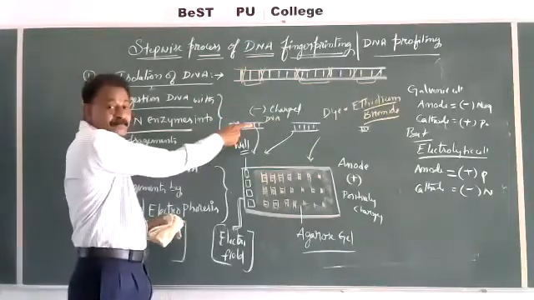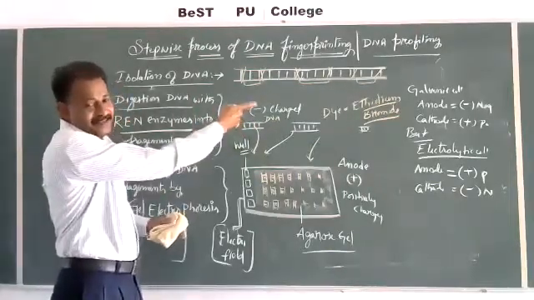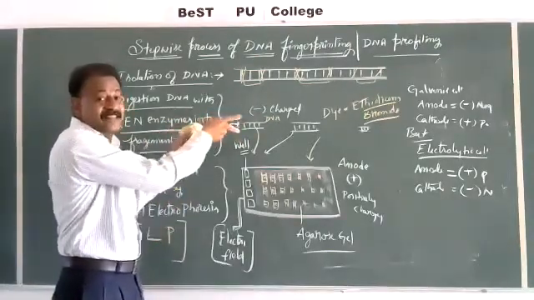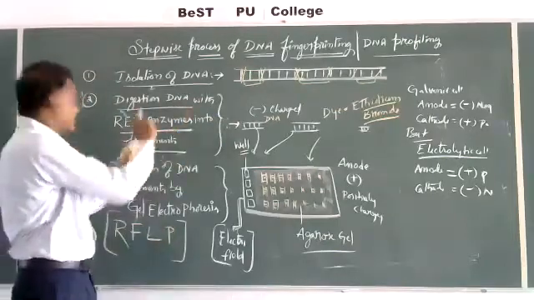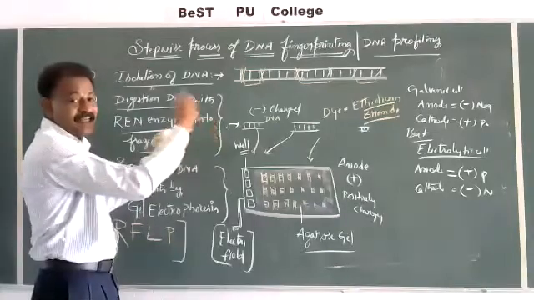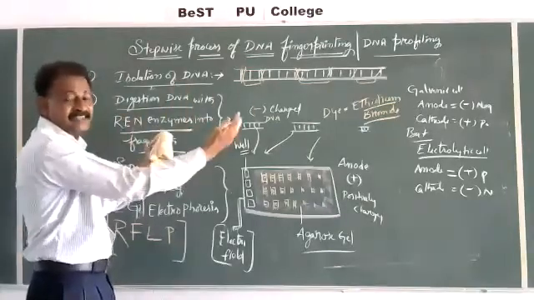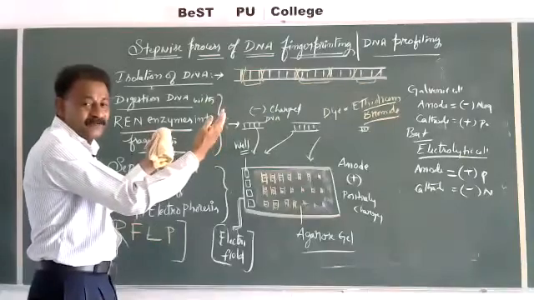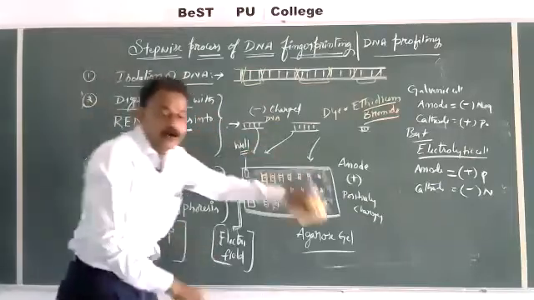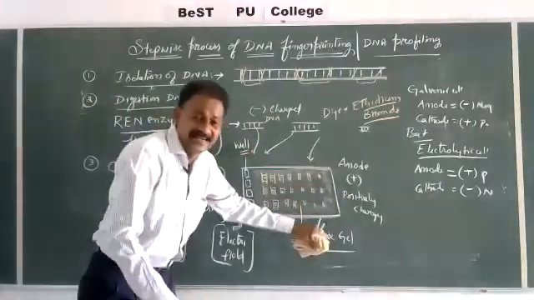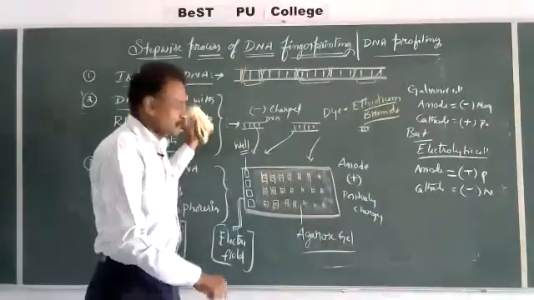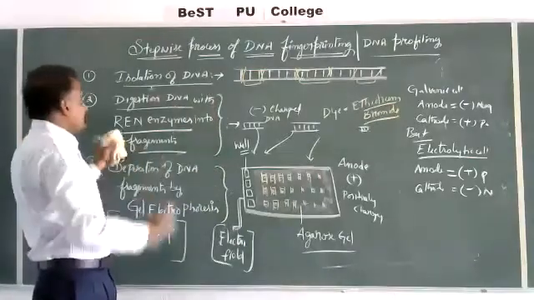So the fragment depends upon the size, and on both the sides they are flanked by restriction endonuclease sites, just as I have shown you in the previous class. I explained some specific sequences are flanked on both the sides by restriction sites. Restriction site means the place for the action of a restriction endonuclease enzyme, or the site which is having a palindromic sequence, or the site which is having a recognition site for a specific enzyme. So three names are same.